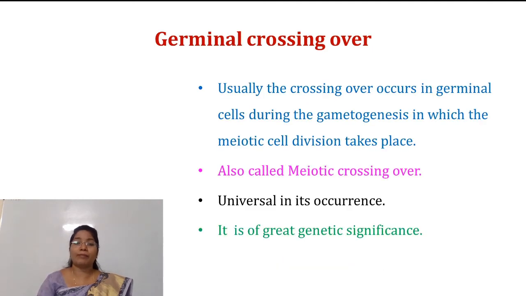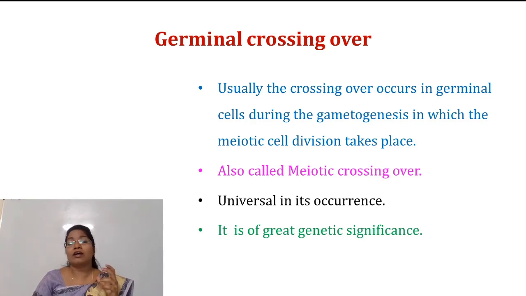The second type of crossing over is germinal crossing over. So this type of crossing over occurs in germinal cells or the reproductive cells, and it basically occurs during gametogenesis, that is the formation of gametes.